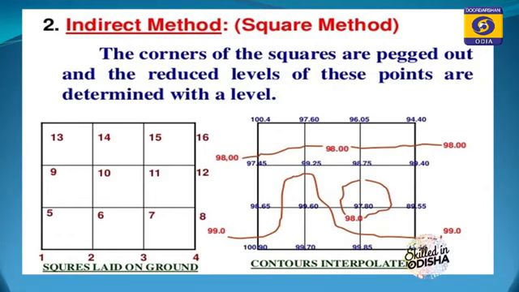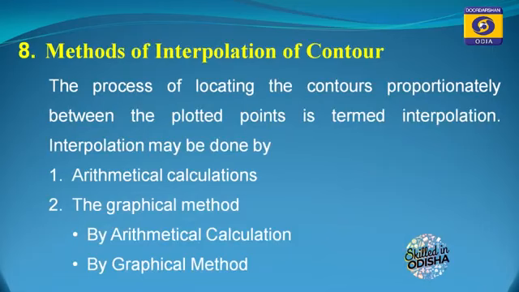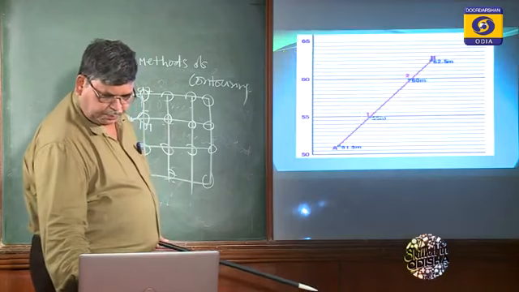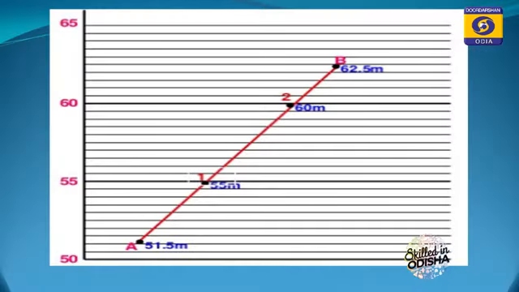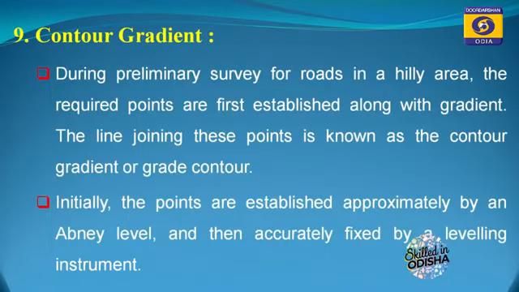There are two methods of interpolation: arithmetical calculation and graphical method. This is one example of the graphical method. This is the contour gradient we are getting.